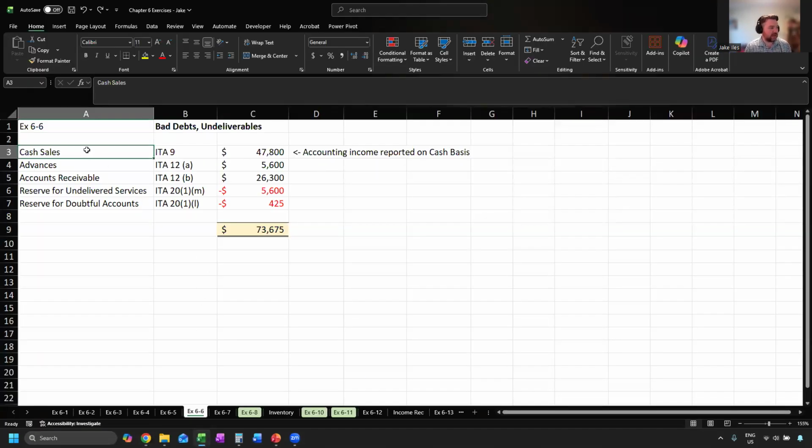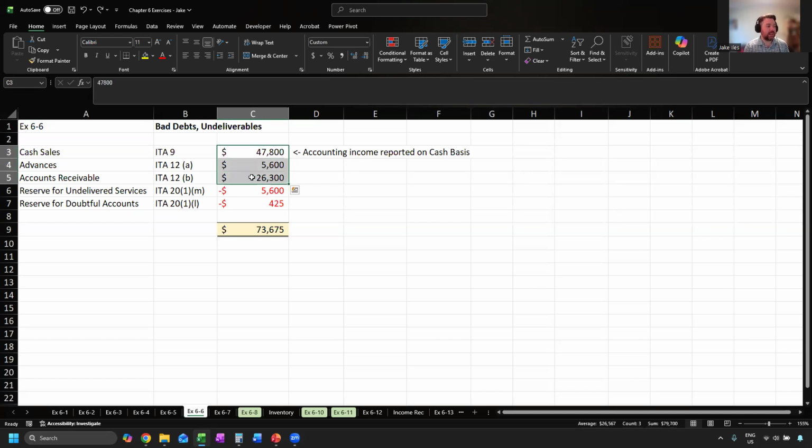The cash sales, assuming that Zimmel only recorded the sales earned on a cash basis, would be $47,800. That's the accounting income on the cash basis. But we need to add the advances that were received, $5,600, and the accounts receivable that Zimmel didn't record. This is both based on Section 12. This cash was received. This cash is owed.